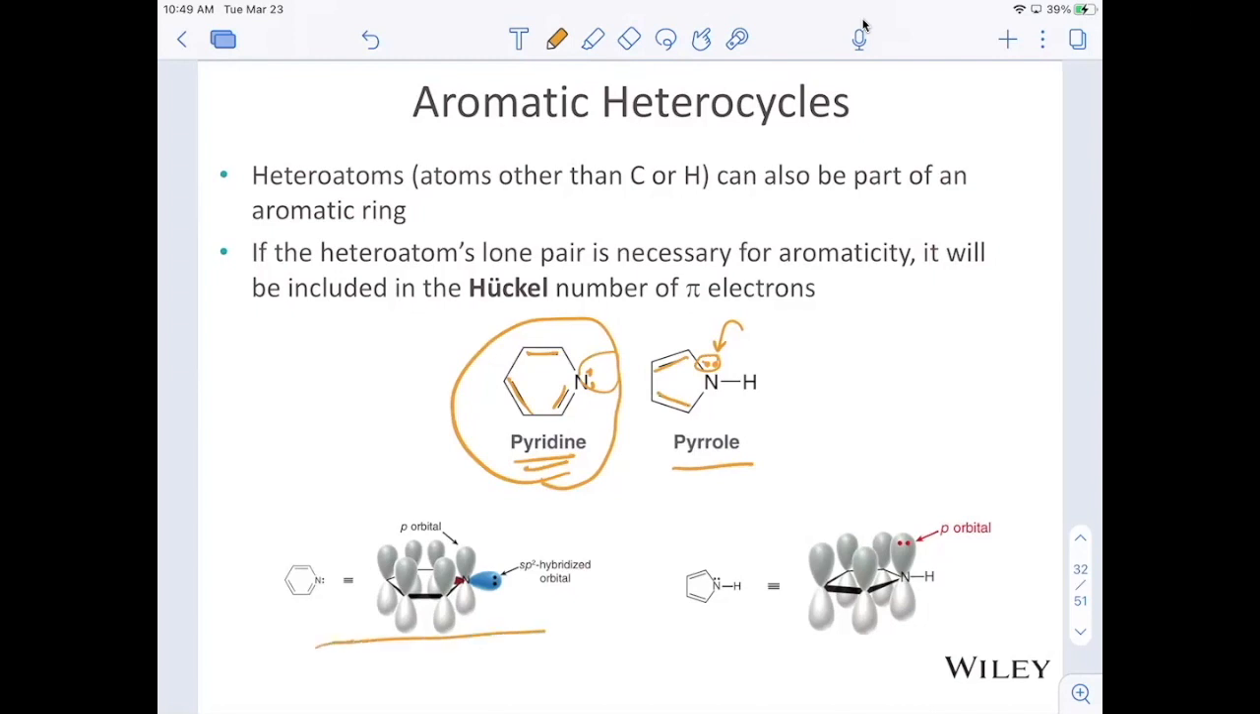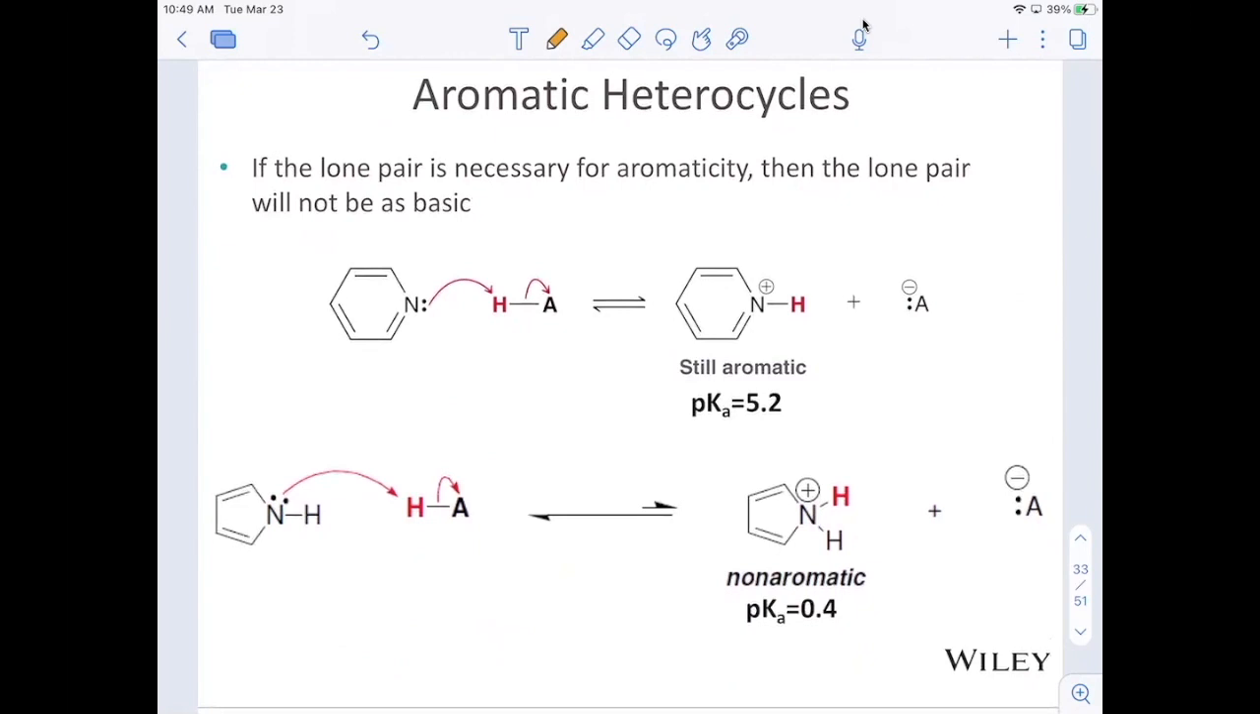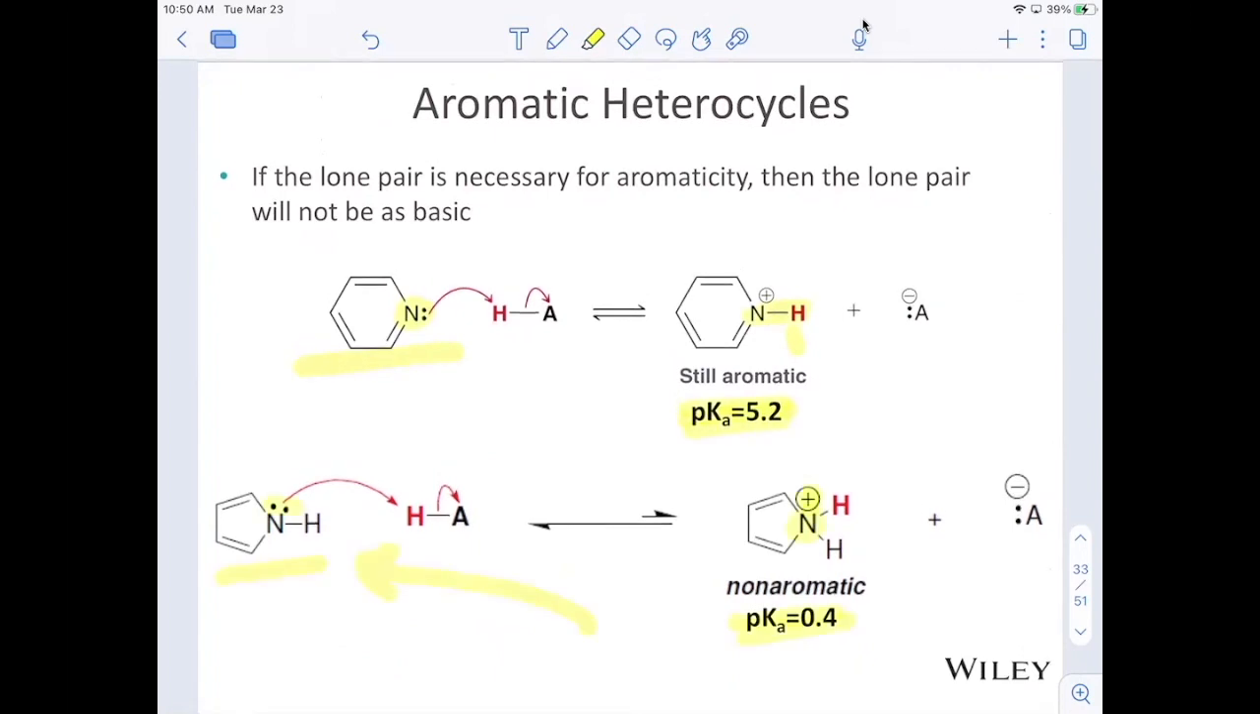It's shown also nicely down here. When it's sp2 hybridized, those lone pairs are off to the side and do not contribute to the delocalization, whereas when it's in the p orbital, those electrons contribute in the delocalization. We can look at the pKa's of some of these compounds too. For this compound right here, which is aromatic, if this nitrogen is acting as a base and it becomes protonated, it's still aromatic. That is going to be a weaker acid and a stronger base.